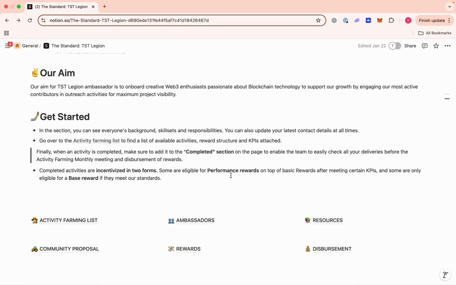So the flow for the Ambassador Program will be to get a task done, submit the task, and have it reviewed. If your submission is good enough, it gets accepted for payment. But if your submission is not good, it gets rejected. But the good thing is we're going to provide feedback. So what you're supposed to do at that point is look at the feedback, and you can ask more questions about it. But you have to look at the feedback and apply it, try to learn from it, so that your next submission will likely be accepted.